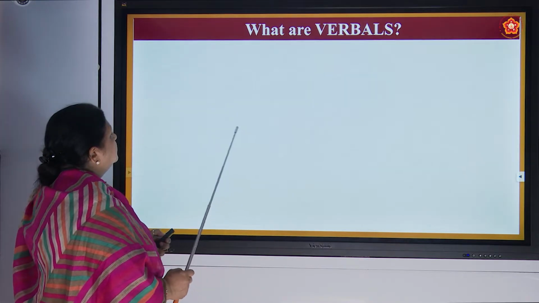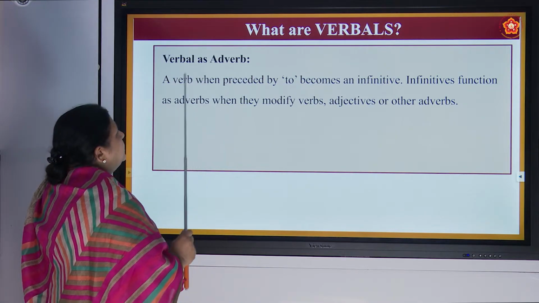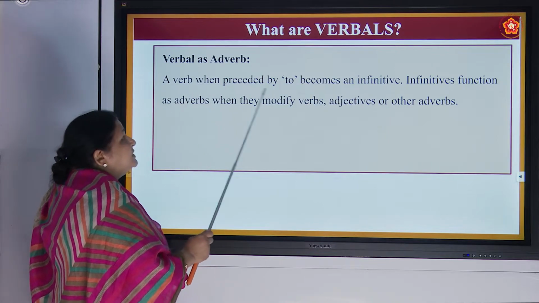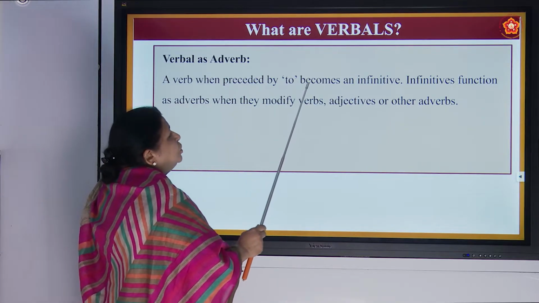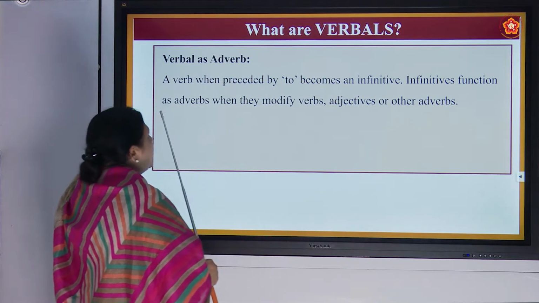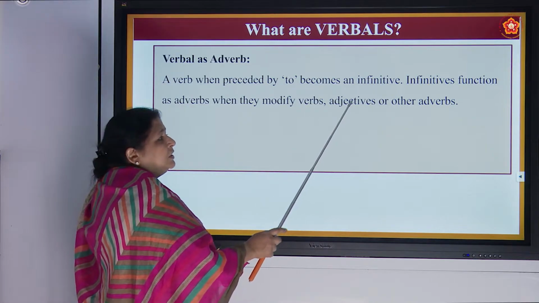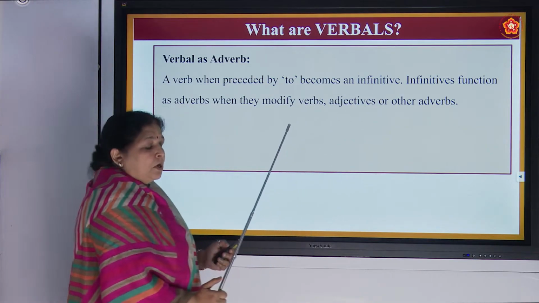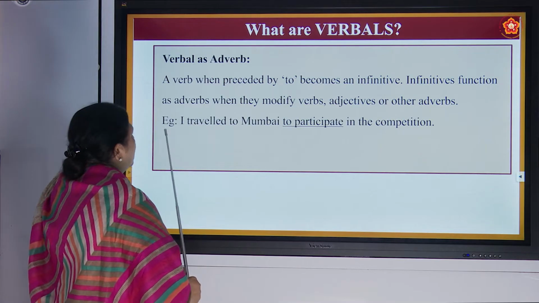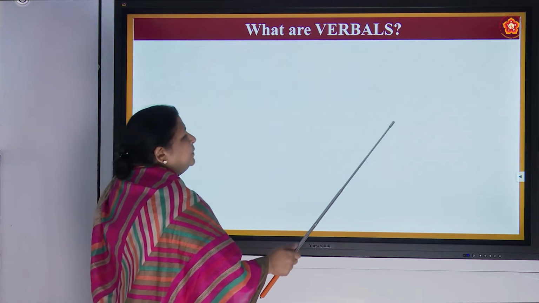Very good. Now we will go to verbal as adverb. A verb when preceded by to becomes an infinitive. Infinitives function as adverbs when they modify verbs, adjectives or other adverbs. Now let us see what it is. I traveled to Mumbai to participate in the competition.